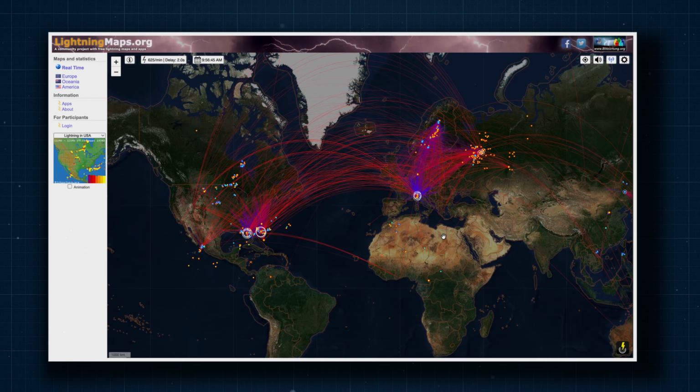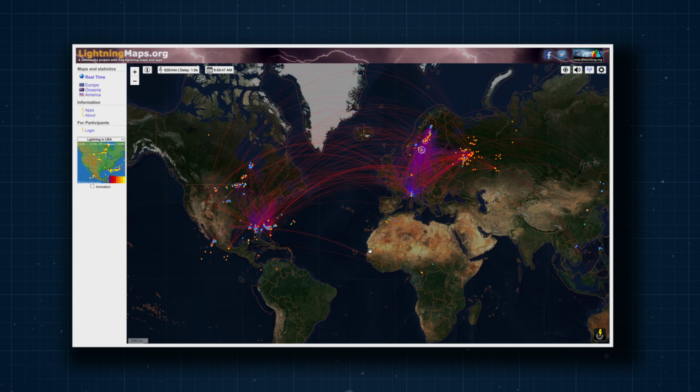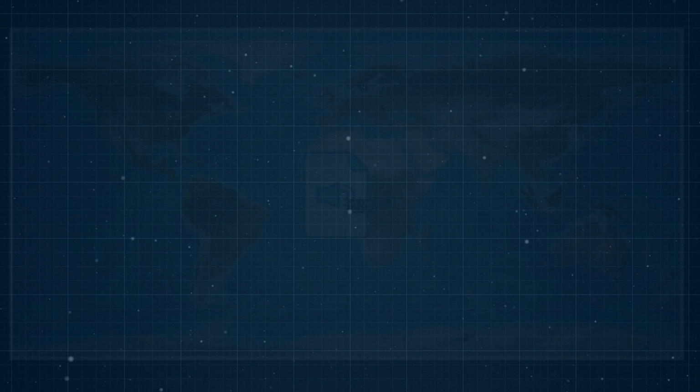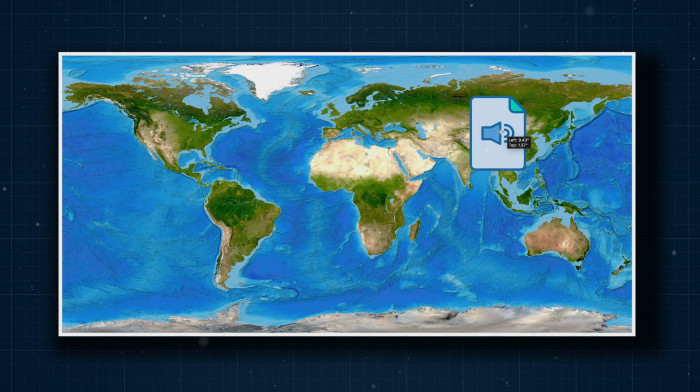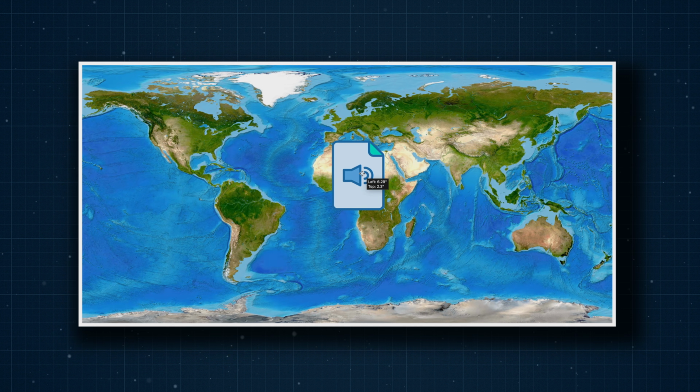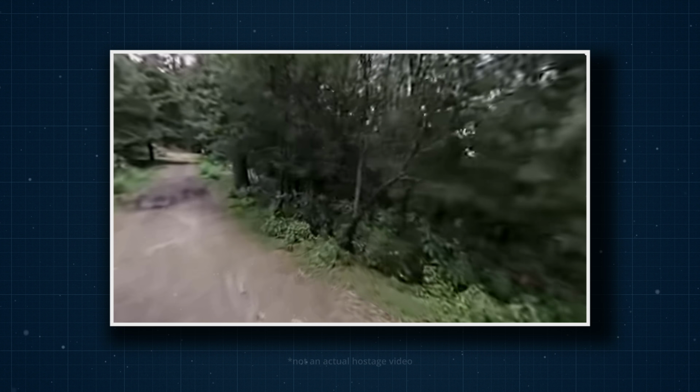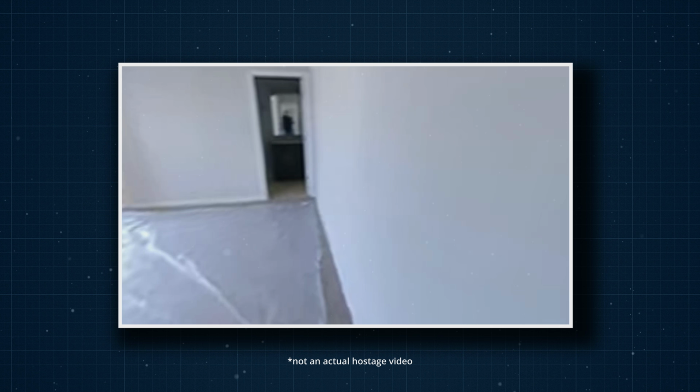There's a database that logs every lightning strike on Earth down to millisecond level precision. So I wanted to know, could I locate where a video was taken using just the background thunder sounds? Because if so, this could be genuinely useful for cases where there's just very little